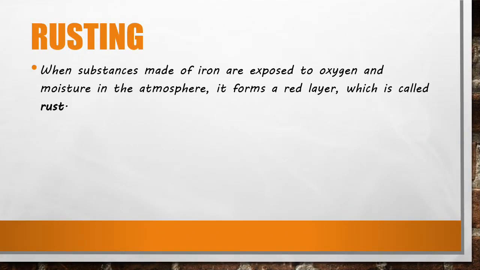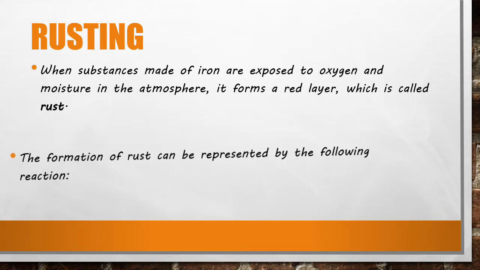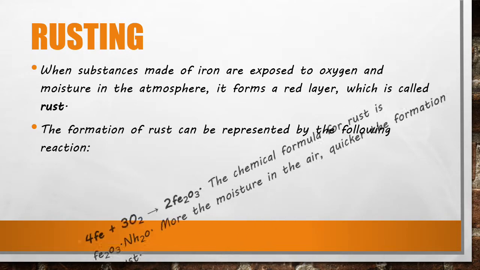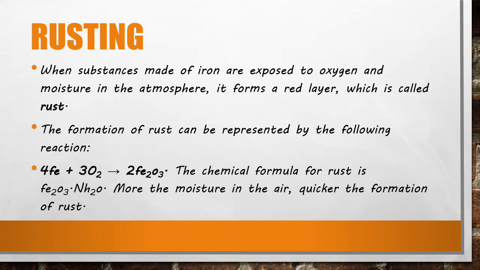Rusting. When substances made of iron are exposed to oxygen and moisture in the atmosphere, they form a red layer which is called rust. The formation of rust can be represented by the following reaction: 4Fe + 3O2 gives 2Fe2O3. The chemical formula for rust is Fe2O3.nH2O. The more the moisture in the air, the quicker the formation of rust.